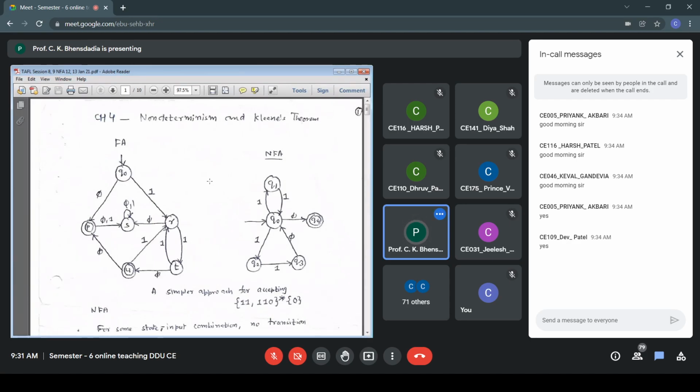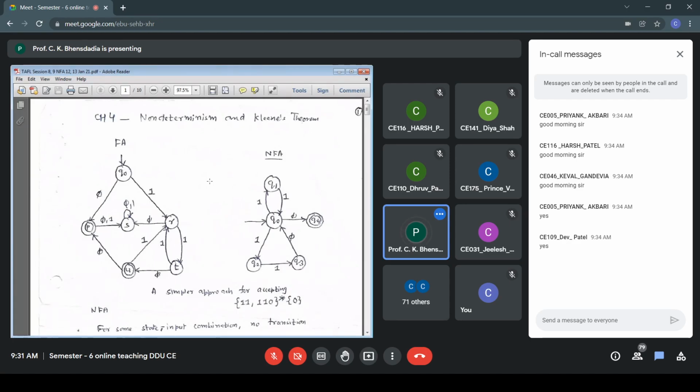Non-deterministic finite automata and Kleene's theorem. And just compare the two pictures which are being displayed. Look at them. The leftmost is for accepting the language (11 + 110)* 0. Try to analyze the leftmost FA that will accept (11 + 110)* 0.